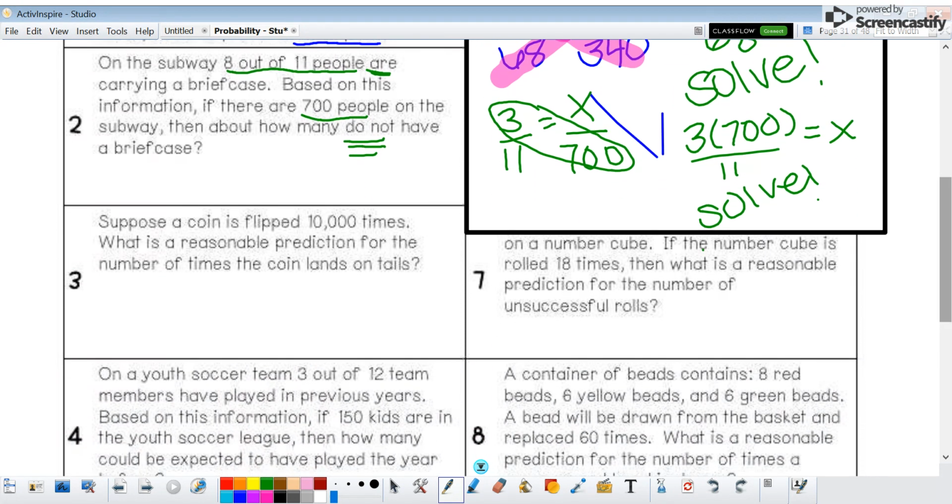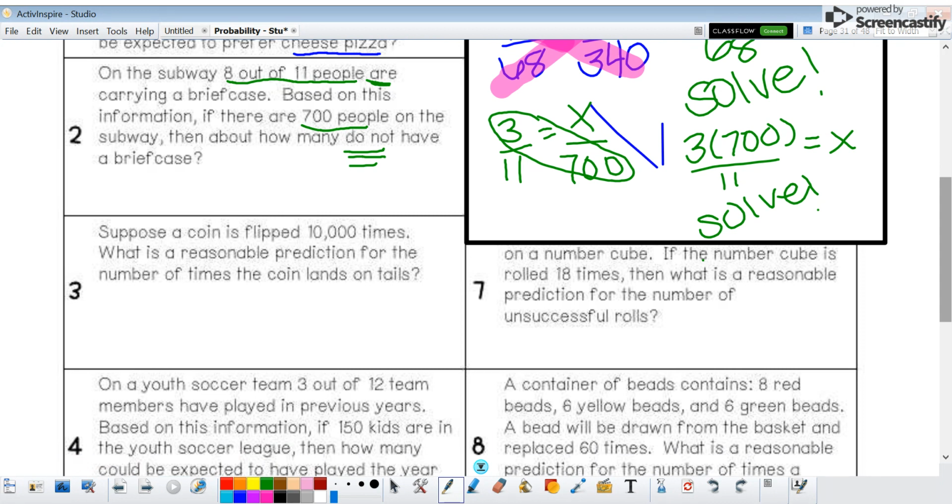All right, number 3, suppose a coin is flipped 10,000 times. What is a reasonable prediction for the number of times the coin lands on tails? So remember, the coin is going to land on tails 1 out of 2 times. Okay, so if we flip it 10,000 times, how many times would it be on tails? I just want to point this out.